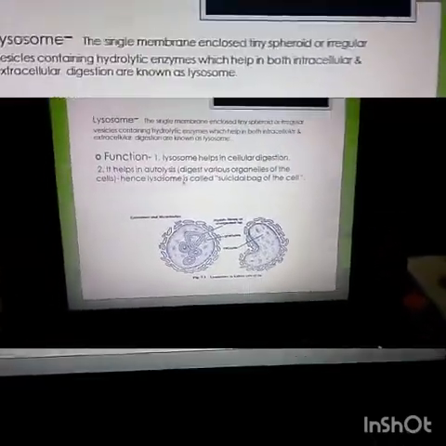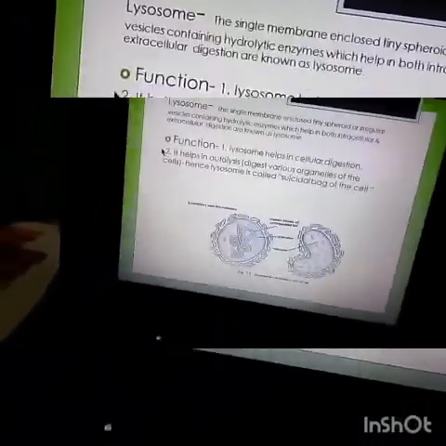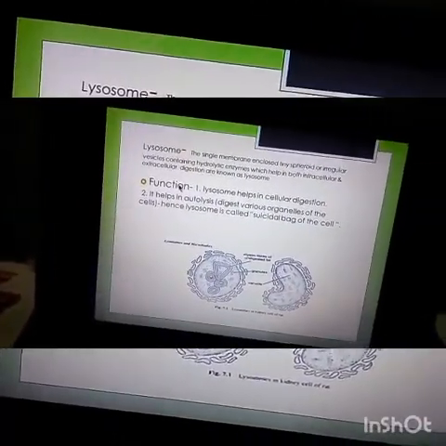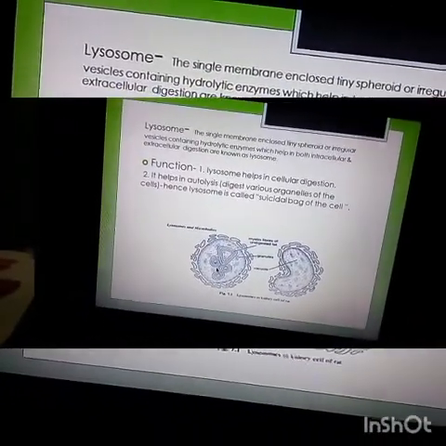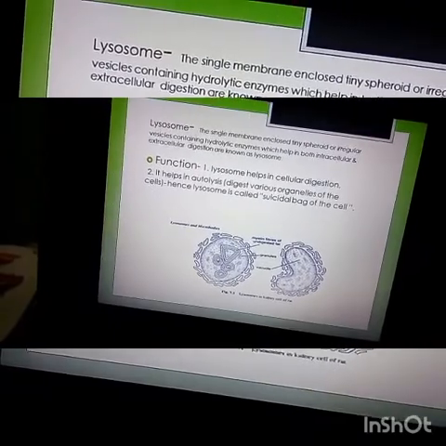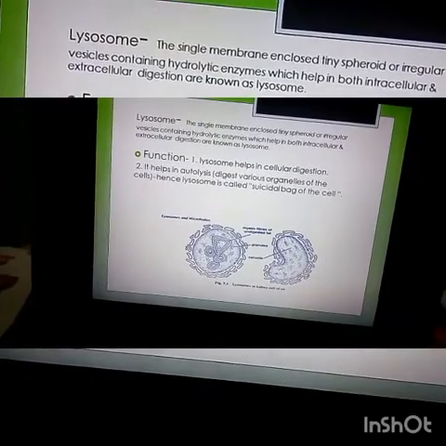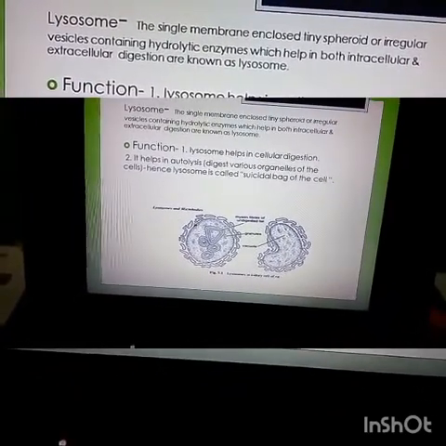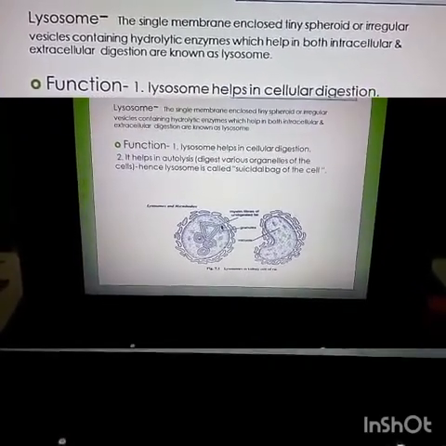Now know why lysosomes are known as the suicidal bag of the cell. Why? Lysosomes are known as the suicidal bag of the cell because they contain lytic enzymes capable of digesting cells and unwanted material. Inside the lysosome, it is filled with hydrolytic enzymes.